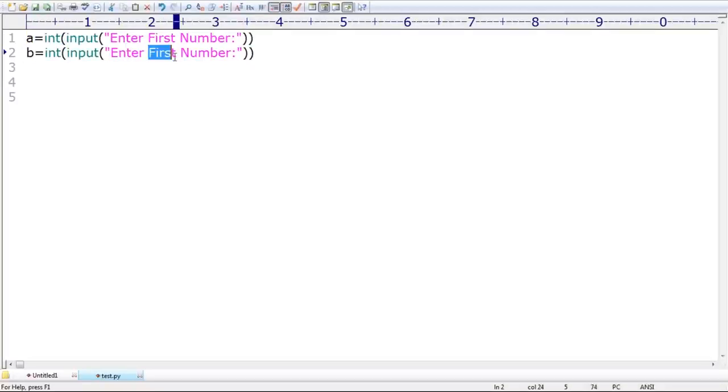Enter first number. What is this number, sir? Please respond. Enter second number. Are you getting "enter second number"? Now converted to int also. Yes, I got the two numbers, right.